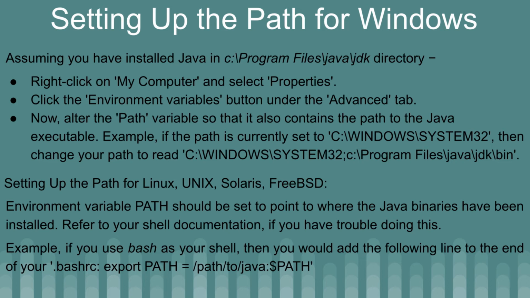Now setting up the path for Linux, Unix, Solaris, FreeBSD and all. The environment variable PATH should be set to point to where the Java binaries have been installed. Refer to your shell documentation if you have trouble doing this. For example, if you use bash as your shell, then you would add the following line to the end of your .bashrc: export PATH=/path/to/java:$PATH, whatever the path variable is in your system.